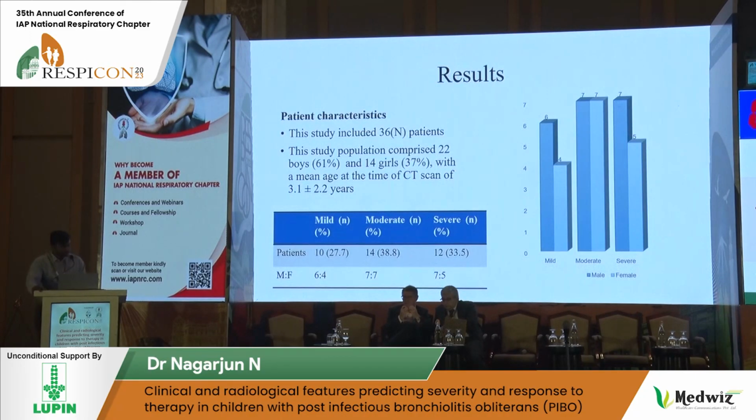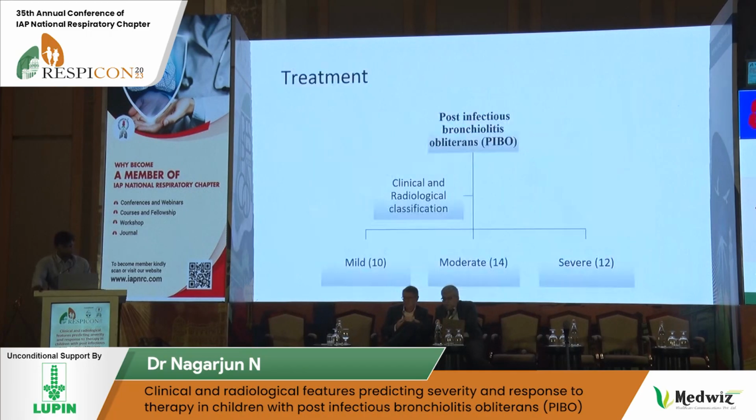These are the results of our study. The study included a total of 36 patients. There were 22 boys and 14 girls. The mean age at CT diagnosis was 3 years, plus or minus 2.2 years. In the mild category, we had 10 patients, moderate 14, and severe 12. The male to female ratio was 6:4 in the mild range, equal in the moderate, and 7:5 in the severe.